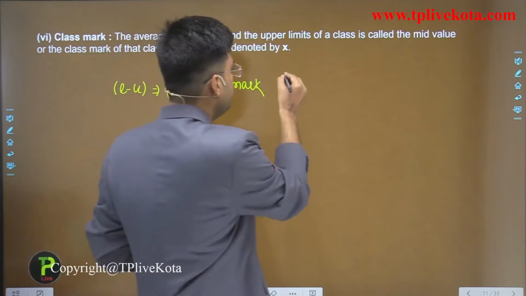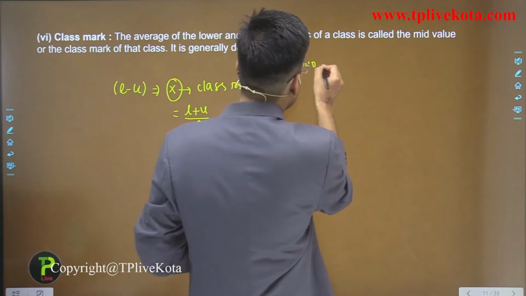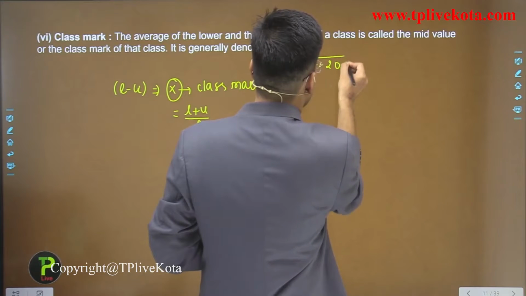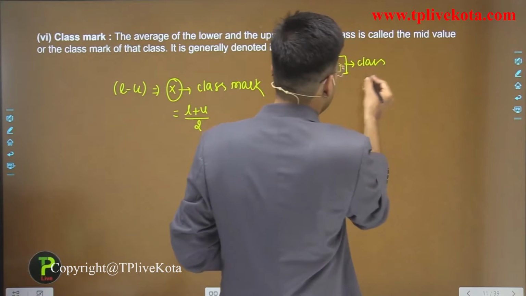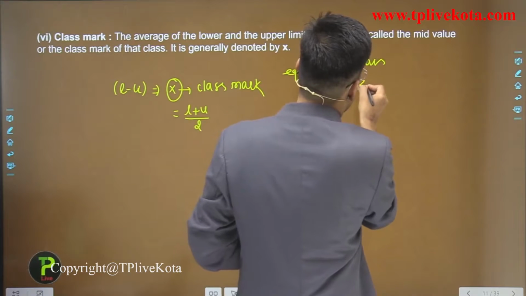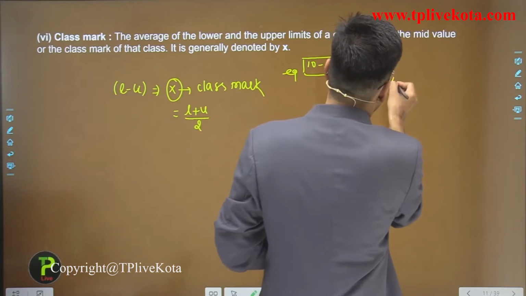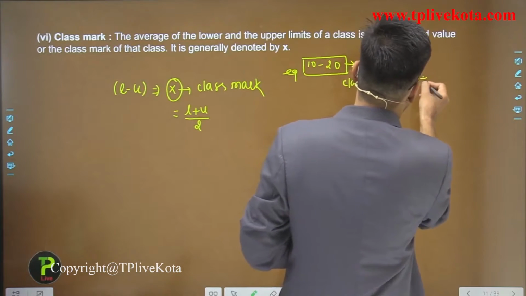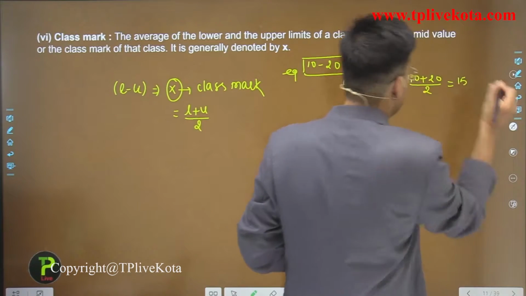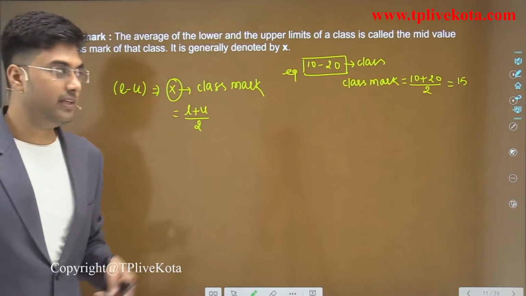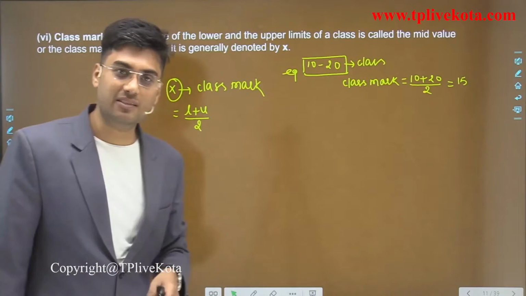For example, if we have class 10 to 20, this is the class. Then class mark is equal to 10 plus 20 divided by 2, that is equal to 15. Okay. So students, I hope you understand about the class mark.